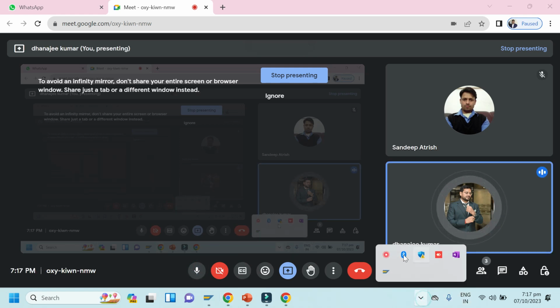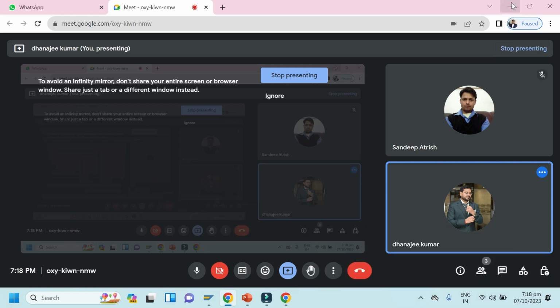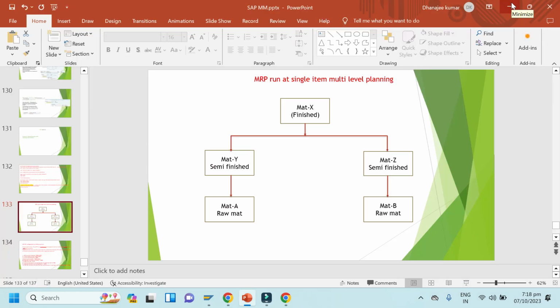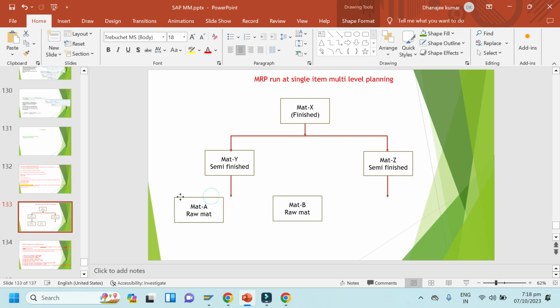Okay, so we have to change this one. Actually I have to change it here, it will take a small time. I want to do some setting here. So I'll align here, remove this one.